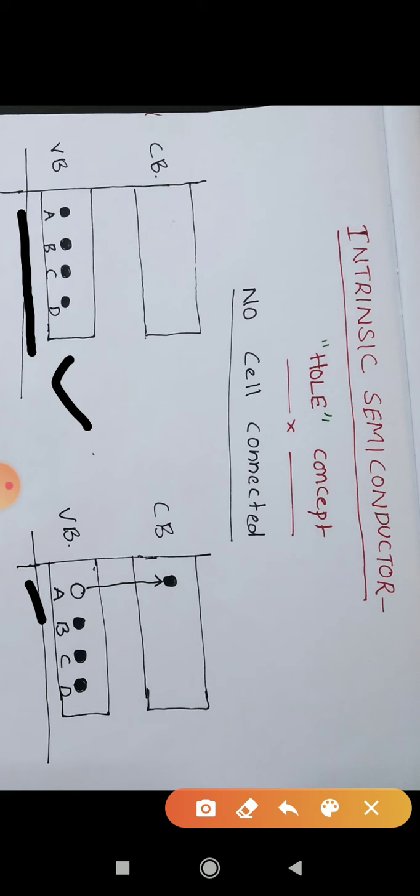Now you can see one electron in conduction band and one empty place in valence band. Now the position at A is simply indicated as a ring. It is just an empty space. Earlier there was an electron, but now there is nothing. This empty space is called hole.